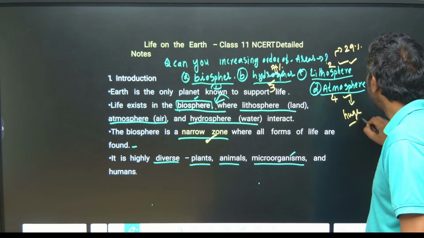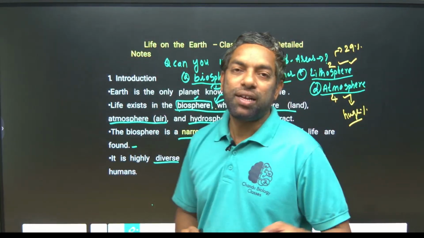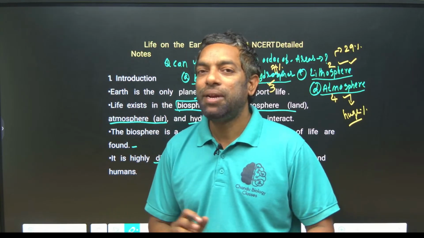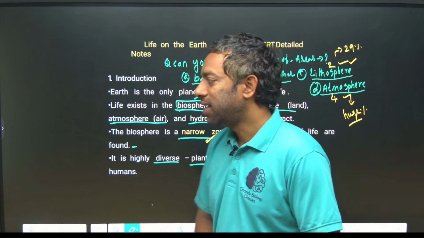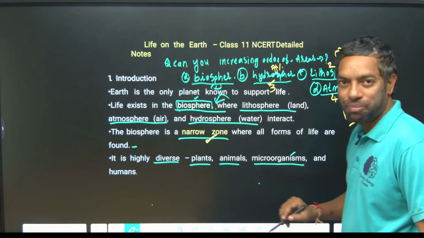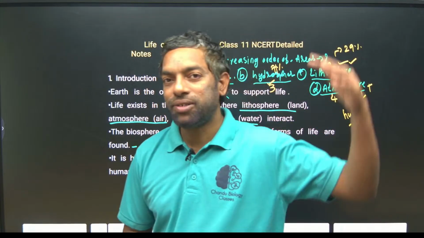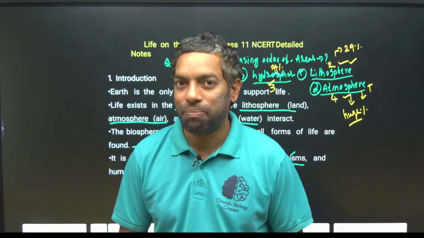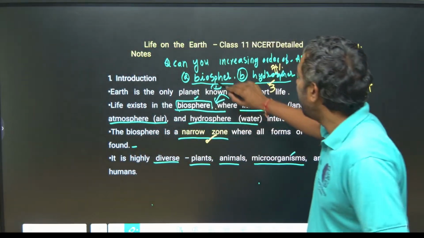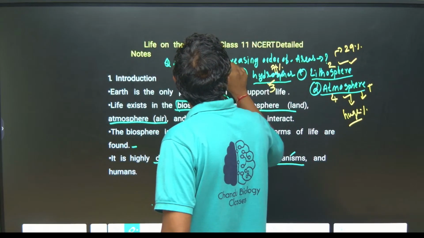There is no scale to measure it. There are layers in the atmosphere: troposphere, mesosphere, exosphere. So it is much broader than the others. Biosphere is in the troposphere.